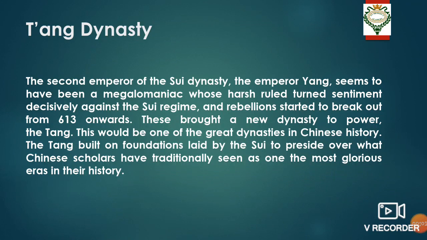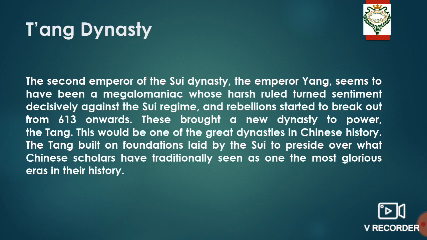Now, how did this Tang Dynasty come into existence? Here we need to remember that it had its roots in the Sui dynasty, the one which came before it. The Emperor Yang, who was the second emperor of the Sui dynasty, was a megalomaniac.